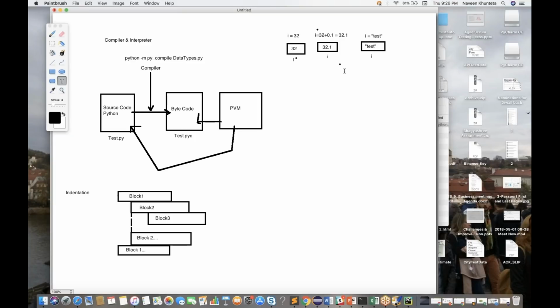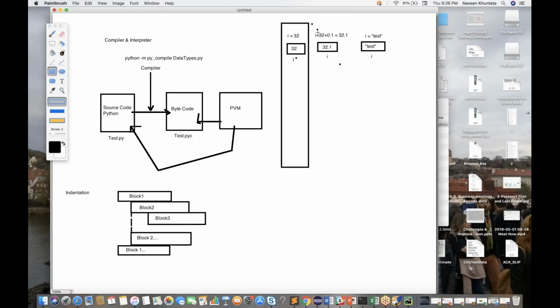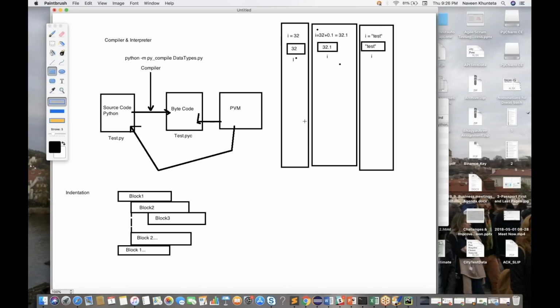For integers, memory is allocated like this. All the integers will be stored over here. This is called the integer pool. This is called the floating pool. This is called the string pool. So all the integers will be created over here, the floating pool will be created over here, and all the decimal numbers, double values, and strings will be created over here like this.